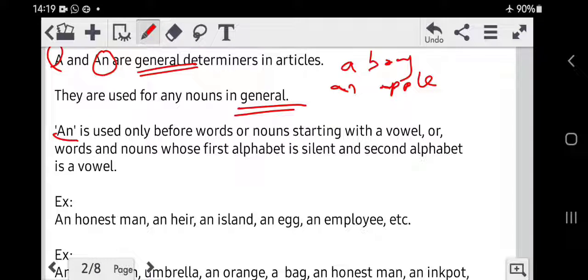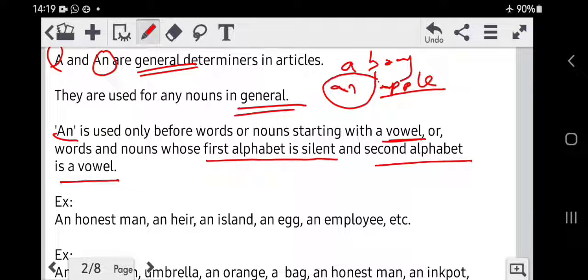An is used only before words or nouns starting with a vowel, or words or nouns whose first alphabet is silent and the second alphabet is a vowel. If you see in this example, an is used before the word apple because apple starts with A. A is a vowel. And in the second statement, nouns or words whose first alphabet is silent and second alphabet is a vowel.